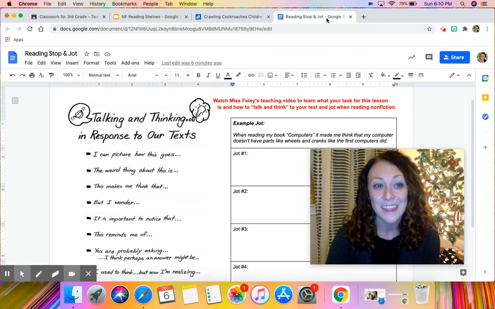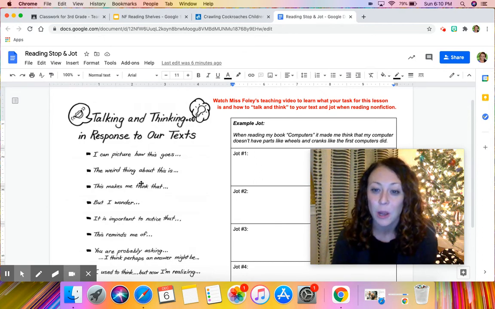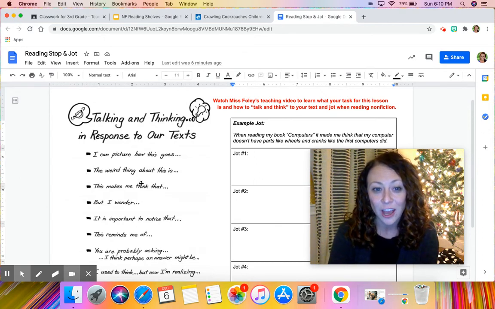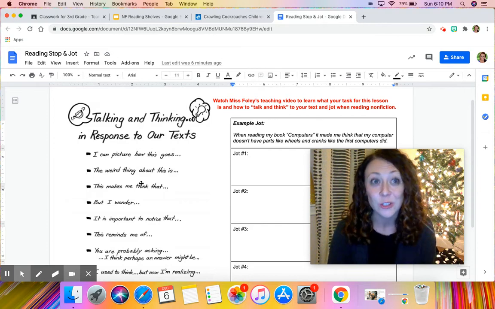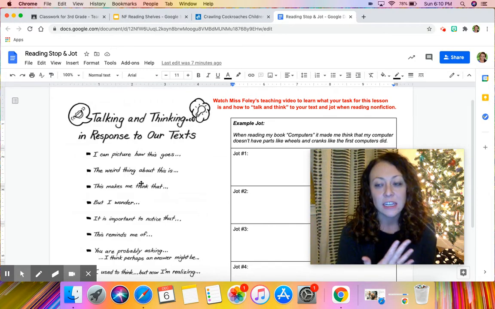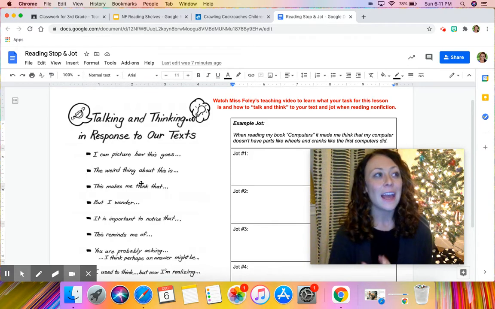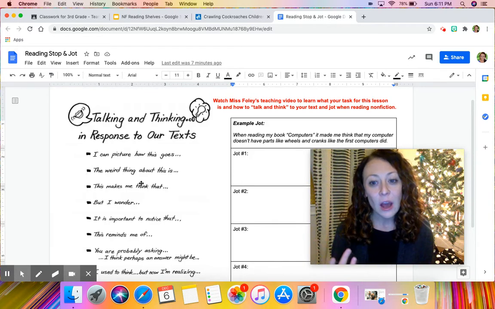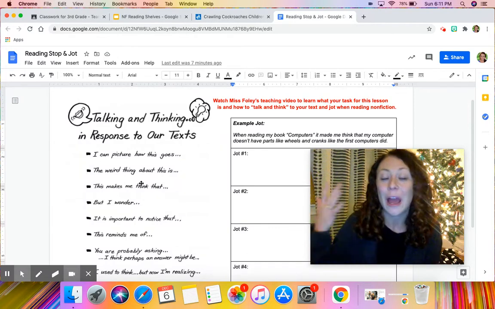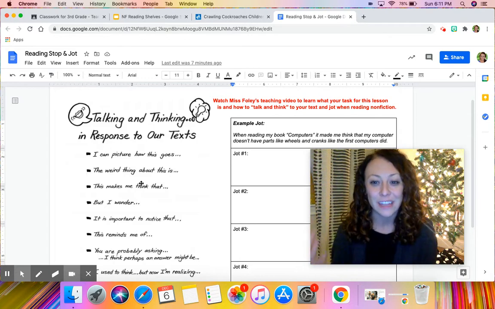And you're going to use this document to help you. You will see all different sentence starters and sentence prompts over there that will help you when you're jotting. Some examples of sentence starters you might use as you read your books are, I can picture how this goes. And then you'll continue the sentence. So, I can picture how the lion will hunt its prey by doing this. I can picture how the caterpillar changes into a butterfly by the way they described the steps or the way they described the life cycle.